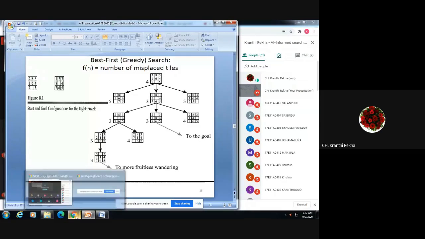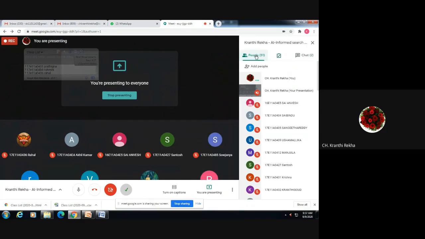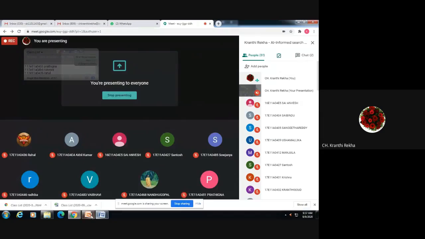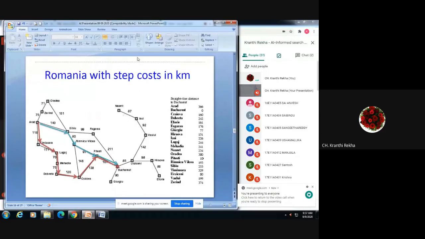Is it clear, everybody, this method, best first search? Any doubts? Yes? Everybody is clear with this method, best first search? Yes, ma'am. Okay.